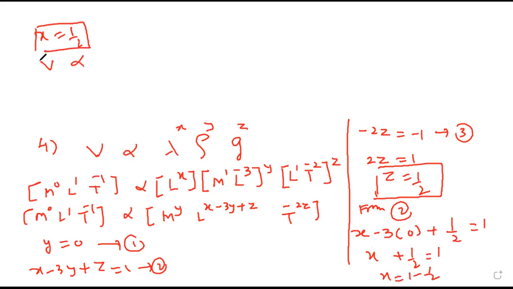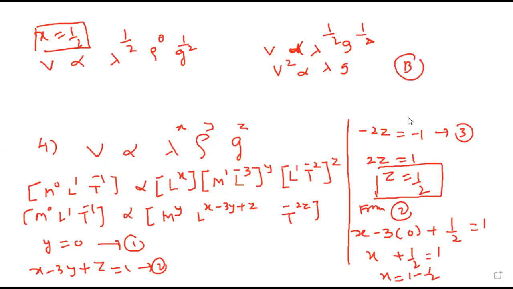So V is lambda to the half, rho to the 0, g also to the half. That means V is proportional to lambda half, g half. Square it. So V square is proportional to lambda g, option B. Now followed? Understood.